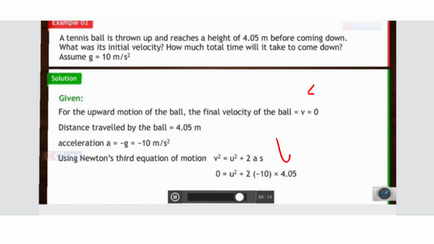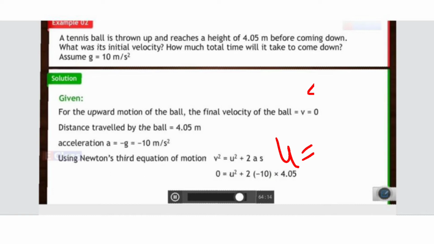What was the initial velocity? That means they have asked u equal to how much. What will be v? It is in the upward direction, and I told you when it goes in the upward direction we have v equal to 0. And another thing, how much total time is taken to come down, means you have to take the time for going up and the time for coming down. Both times are equal, so whatever t we get, I will be multiplying by 2 to get the total time.